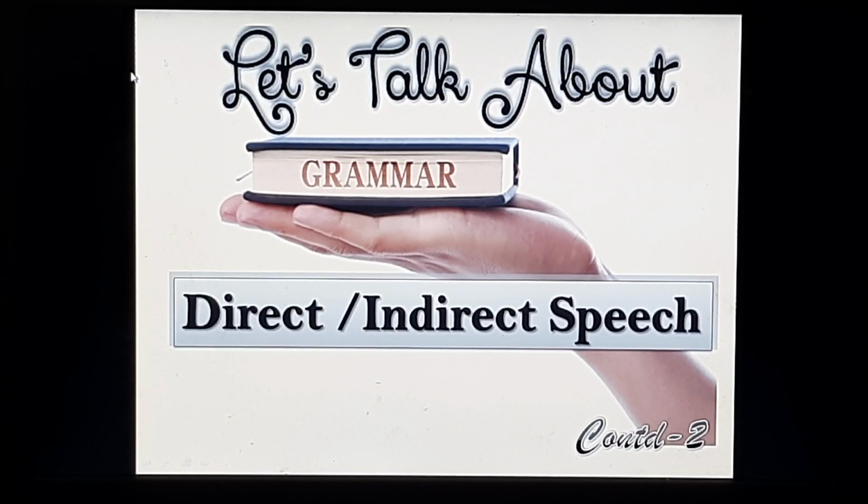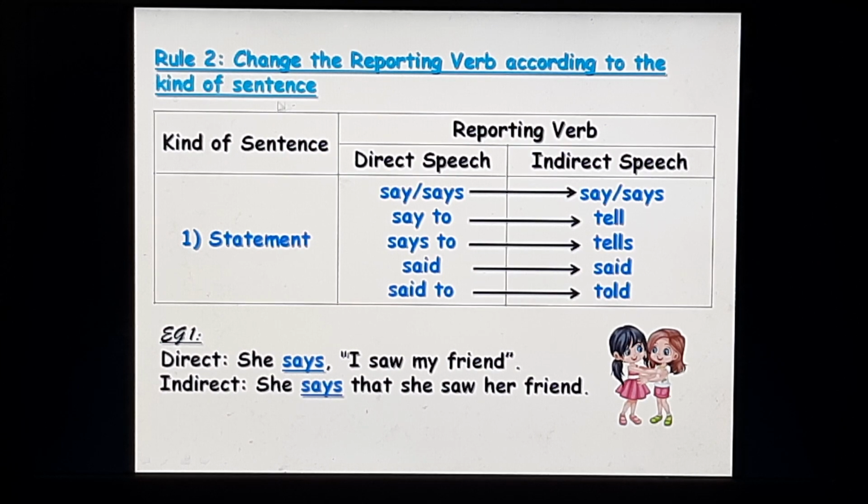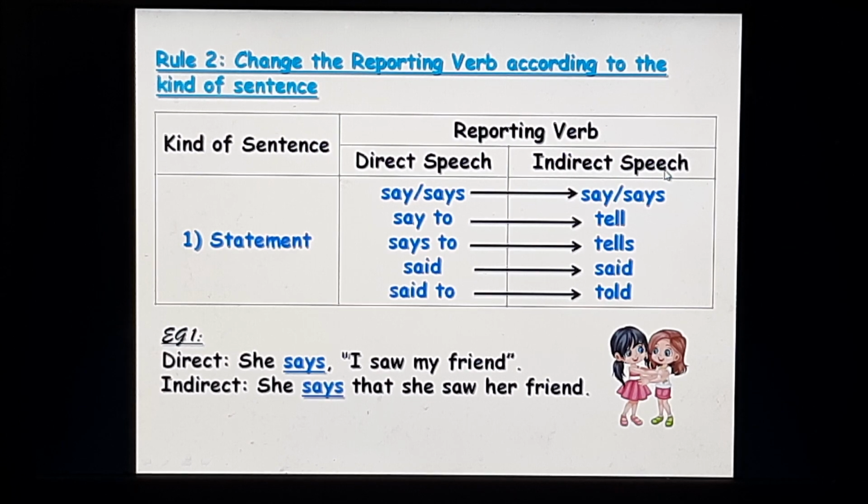We continue, children, with rule 2. Change the reporting verb according to the kind of sentence. Now, in a statement, if the reporting verb in the direct speech is say or says, it remains the same as say or says in the indirect speech.